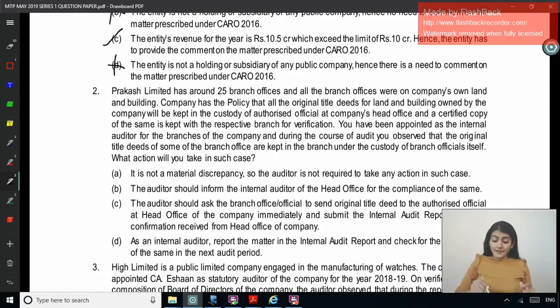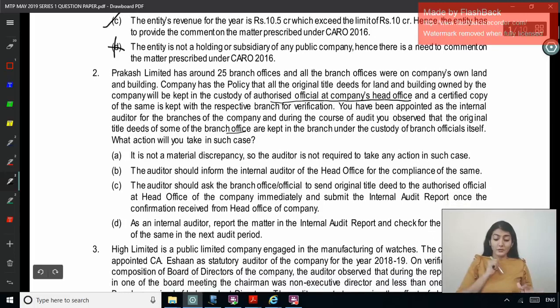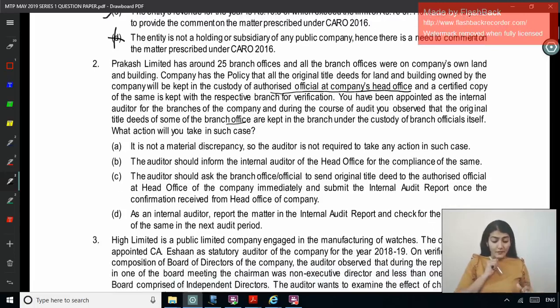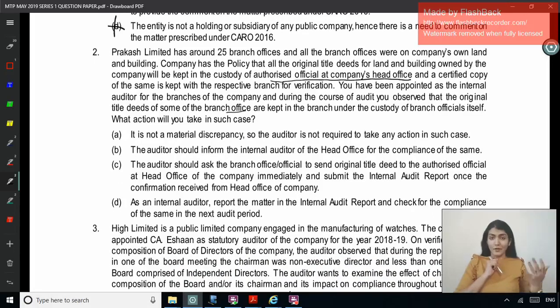Under whose custody they should be kept? Authorized official at company's head office and a certified copy at the branch. But here what is happening? The original itself is kept at the branch office. What action will you take in such a case? The first option: it is not a material discrepancy, so the auditor is not required to take any action in such a case. No. Next: the auditor should inform the internal auditor of the HO for the compliance of the same.